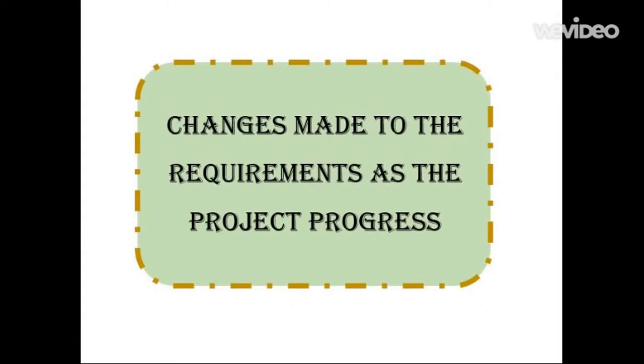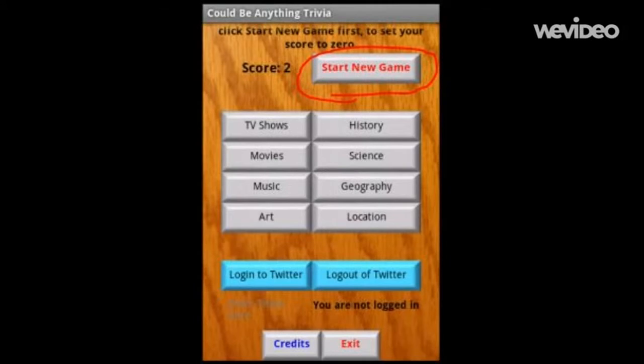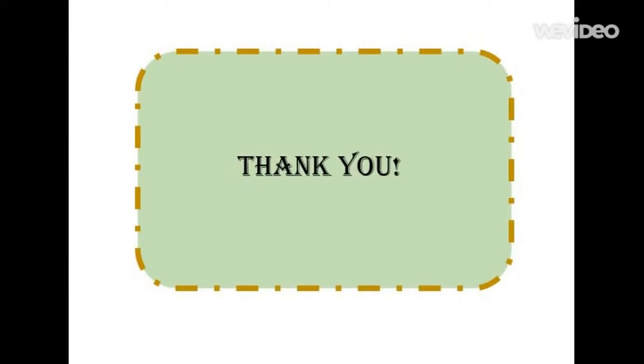So I didn't make a whole lot of changes to the requirements as it went. I did add an extra category just to make it look nice on the screen. I did remove the reset button to only being on the home screen. Originally thought to put it on each page, but that created too many possibilities of accidentally clicking it and wiping out your score before you're ready to.